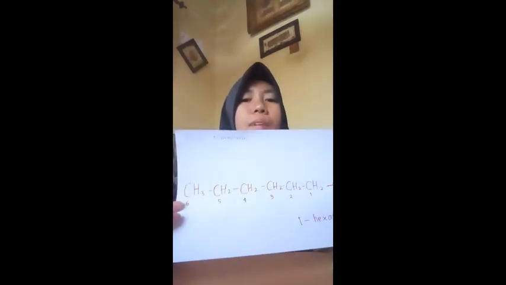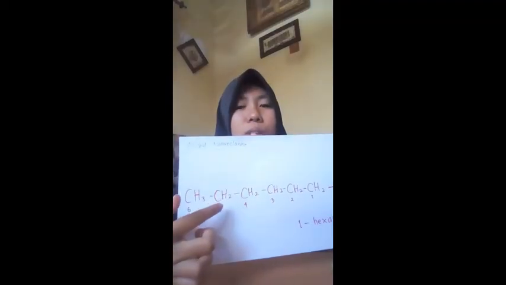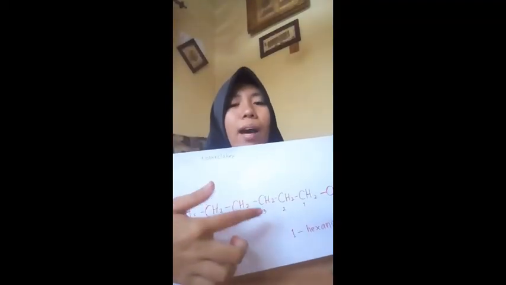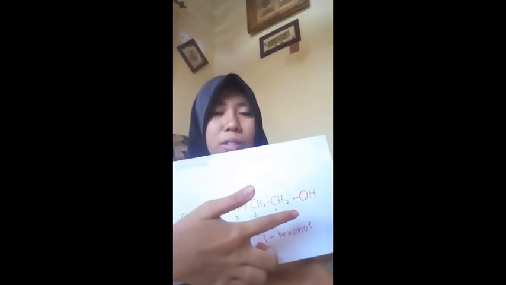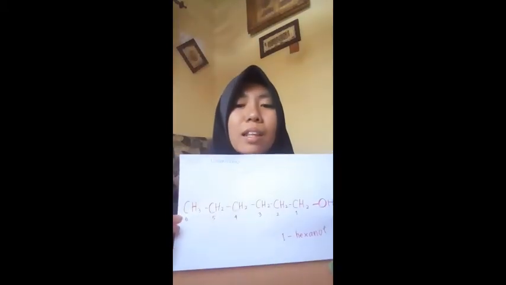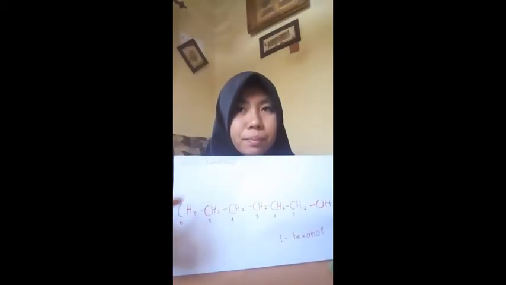So we have CH3, CH2, CH2, CH2, CH2, CH2, and OH. From what we see, it is certain that the longest chain is the straight one.